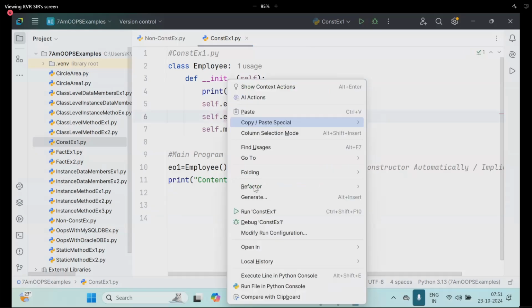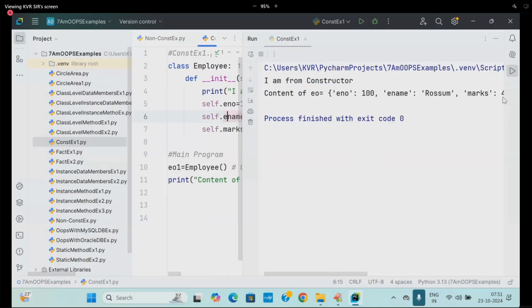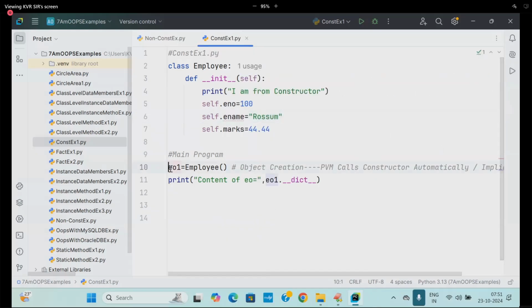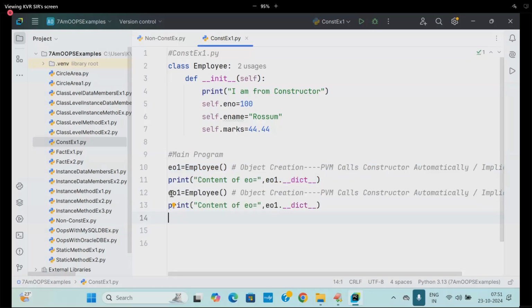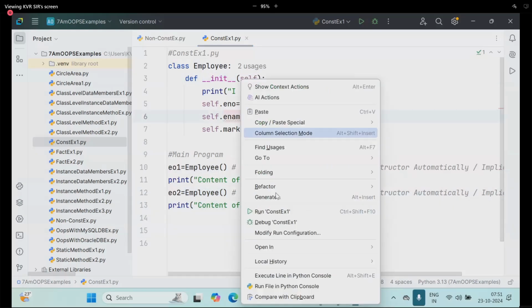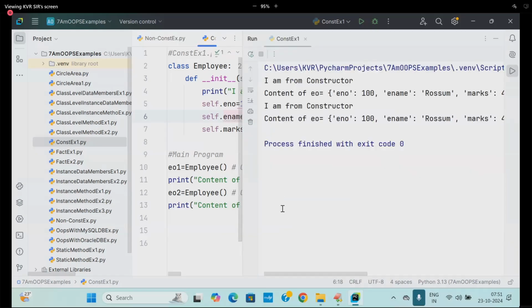Once again, I will run it. This is the data we are getting. Once again, another object I am creating, EO2. Again, what will happen? Same. Go to this place, call this constructor, EO2.dict. Execute this now. Getting the same data or not?